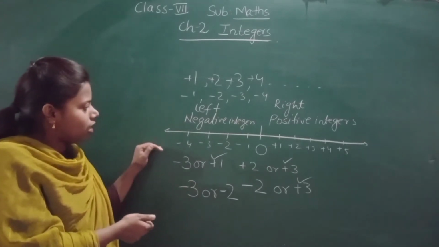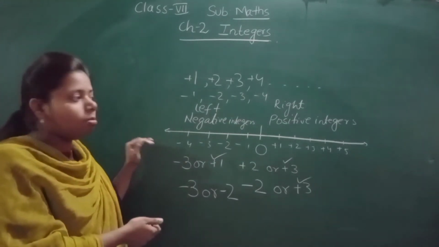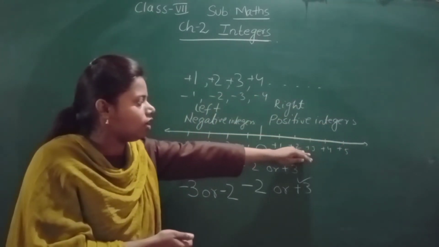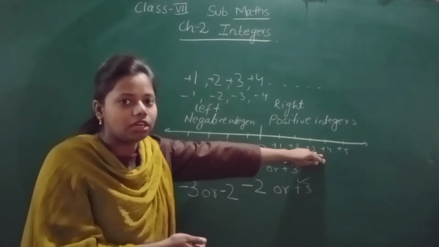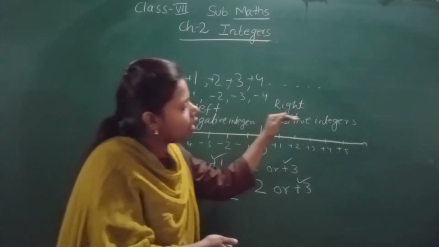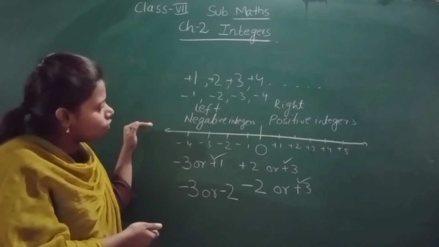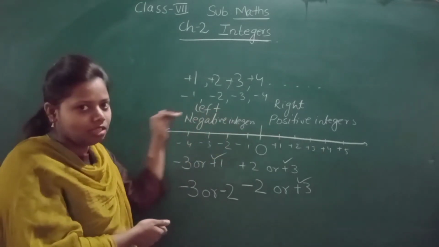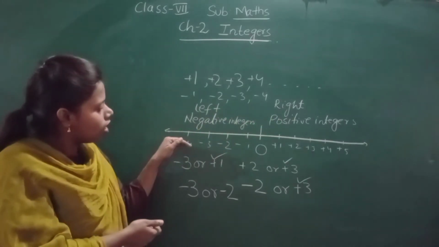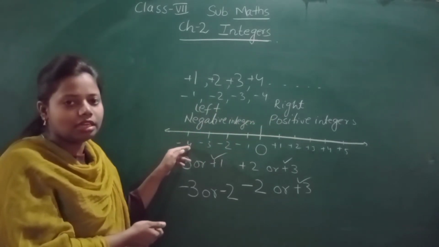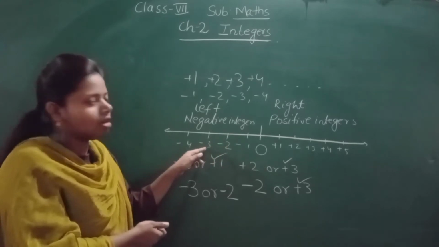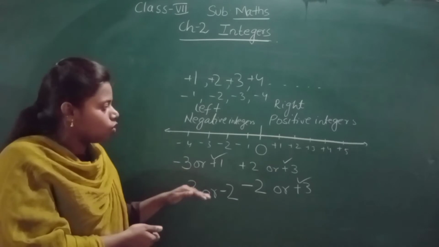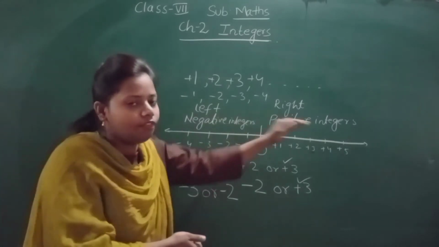Now see here, in the number line, the value increases from left to right. You can see which is greater, 2 or 3. 3 is greater, no? Why? Because the value is increasing from left to right. Same way for the negative also, the value is increasing from left to right. That means this is small. Minus 3 is greater than minus 4. Minus 2 is greater than minus 3. Minus 1 is greater than minus 2. So the value is increasing from left to right.